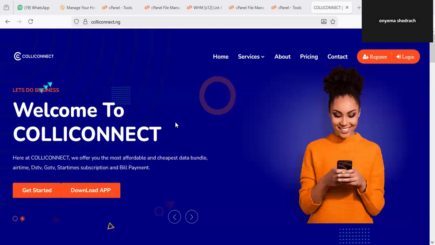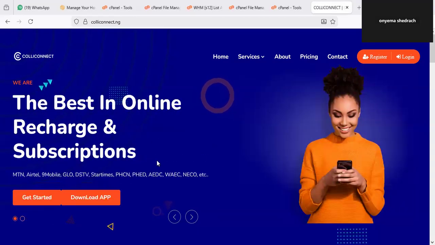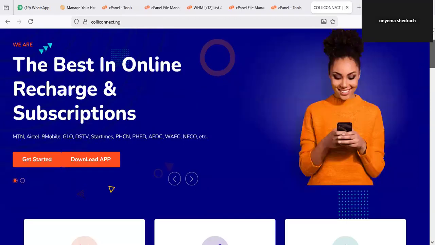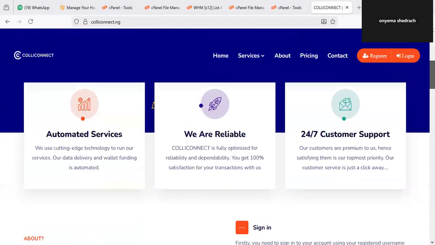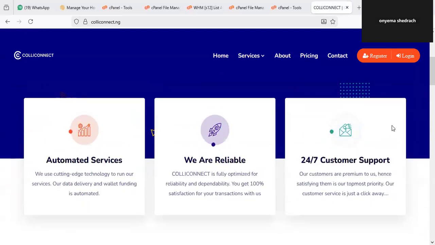Now here at Colliconnect, they offer you the most affordable and cheapest data bundle. We are going to see all this as we proceed on this training. Okay, so what Colliconnect is trying to tell you here is that you are going to get the best rate of services. Now there are two options for you to get started with Colliconnect. But before I show you how to get started, let's go through some of the things that differentiate this platform from any other ones you have seen out there.